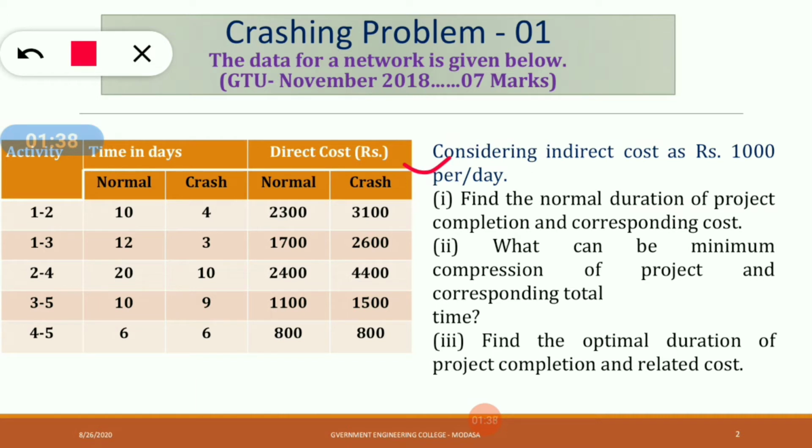Consider indirect cost as rupees 1000 per day. So 1000 rupees is your indirect cost. First, find the normal duration of the project completion and corresponding cost. Then, what can be the minimum compression of the project and corresponding total time? And third, find the optimum duration of the project completion and related cost. First of all, we will draw the network diagram and find the normal duration of the project completion time.